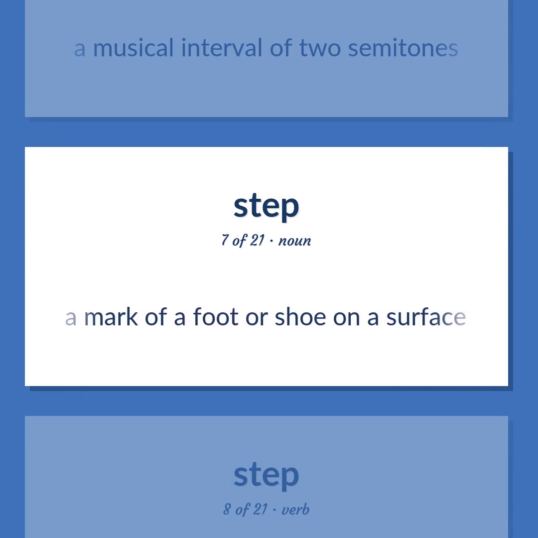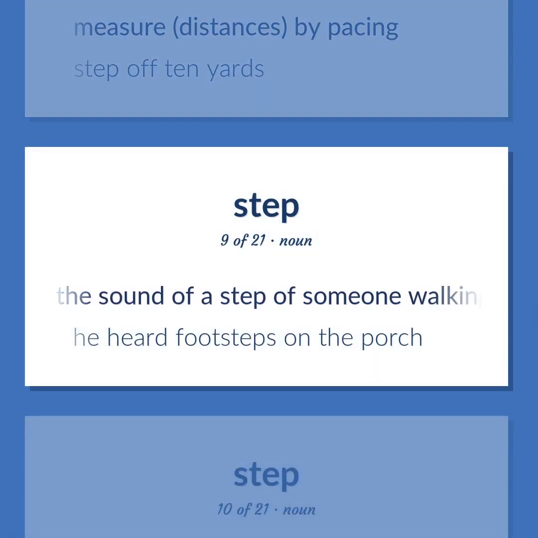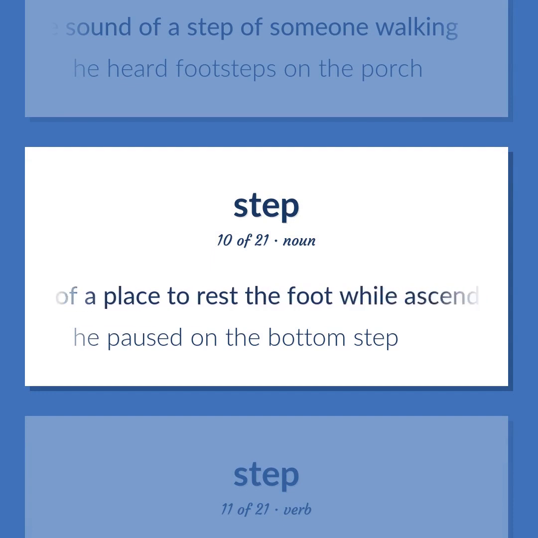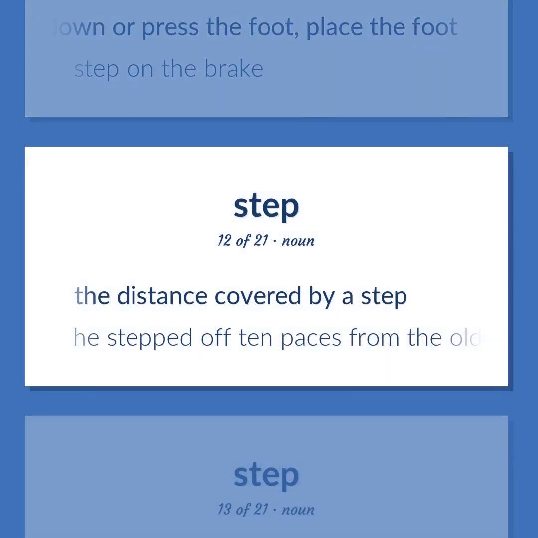A mark of a foot or shoe on a surface. Measure distances by pacing. Step off 10 yards. The sound of a step of someone walking. He heard footsteps on the porch. Support consisting of a place to rest the foot while ascending or descending a stairway. He paused on the bottom step. Put down or press the foot. Place the foot. Step on the brake. The distance covered by a step. He stepped off 10 paces from the old tree and began to dig.